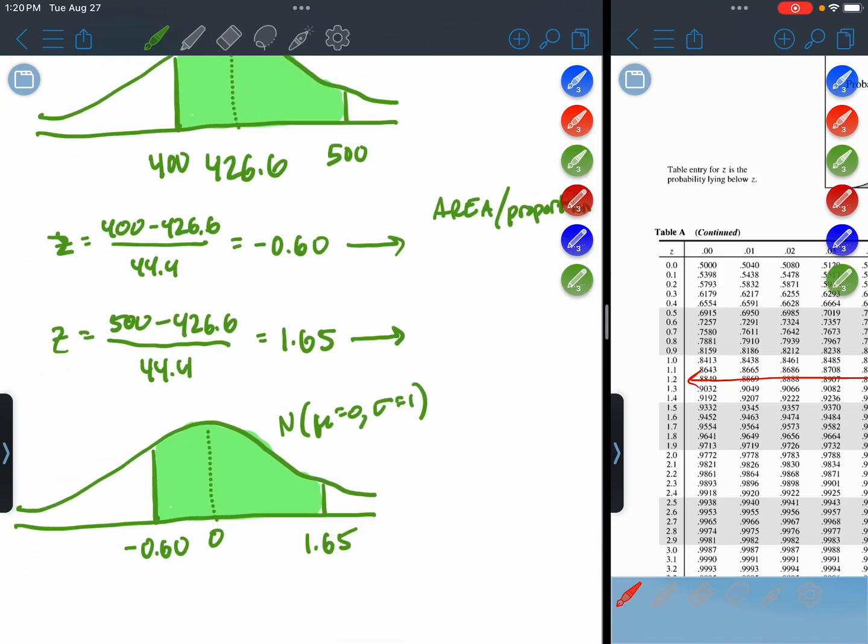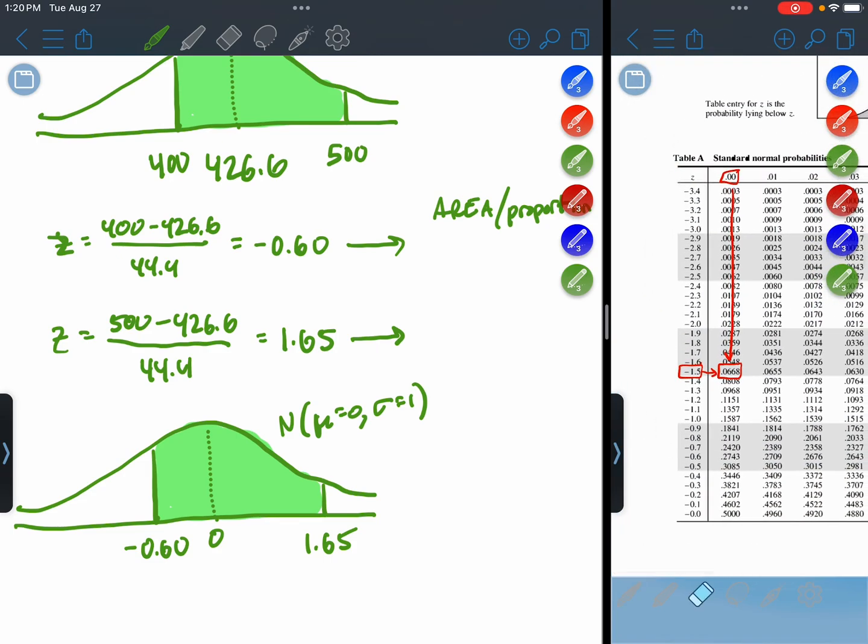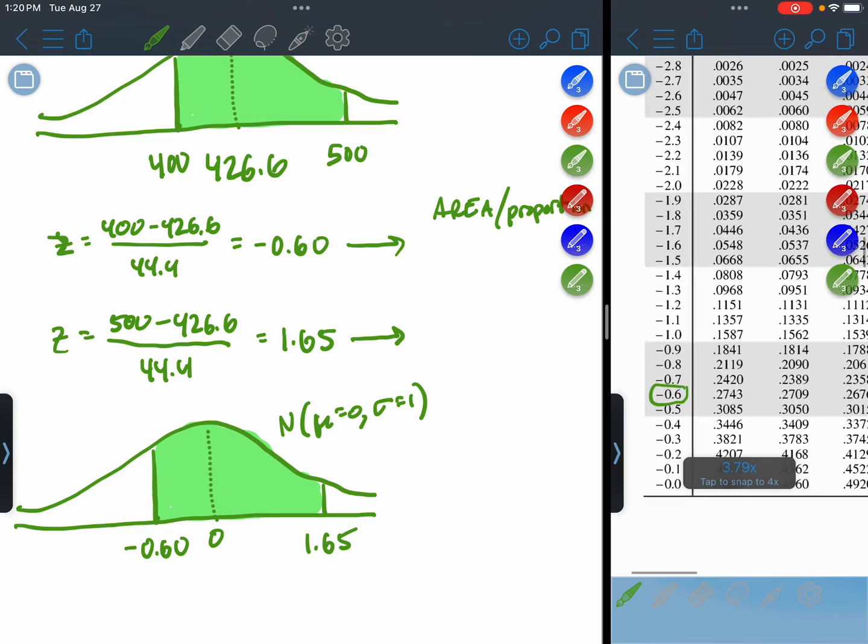Negative 0.60. So there's the first two digits and the last digit. The first z-score has a proportion to its left of about 27%, 0.2743.